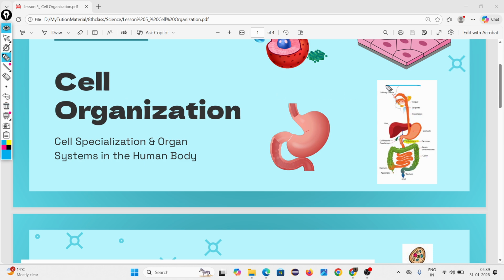This is the organ system, na? What do you mean by organ system? Group of organs. One example of an organ system is the digestive system. So the digestive system is formed with the help of some organs. So what are the organs? It is starting from mouth and ends at anus.